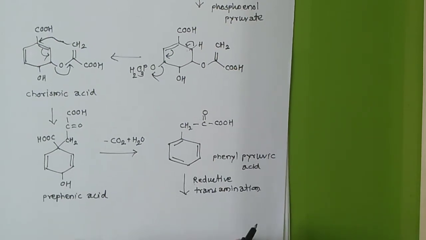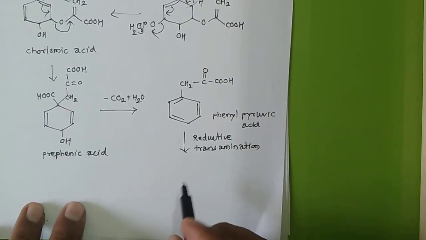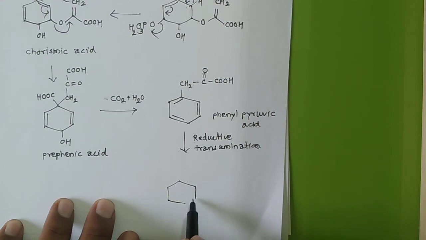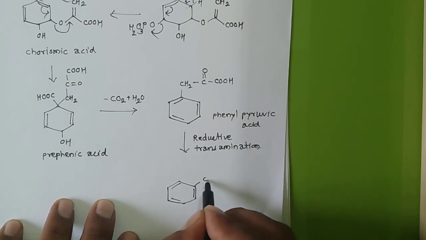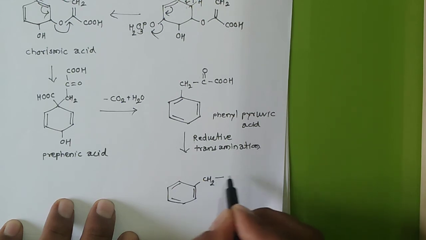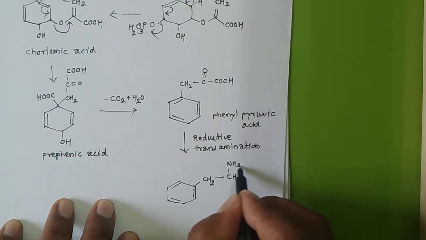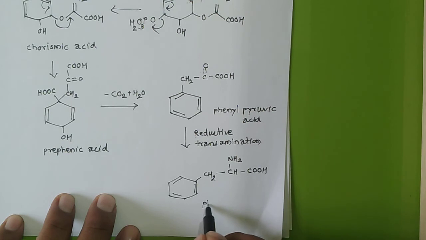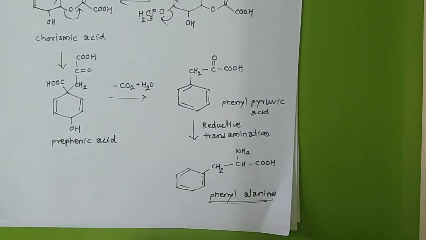Okay, so reductive transamination, our target molecule, yes, then here CH2, then CH, NH2, COOH, which is phenylalanine. Hope you understand.